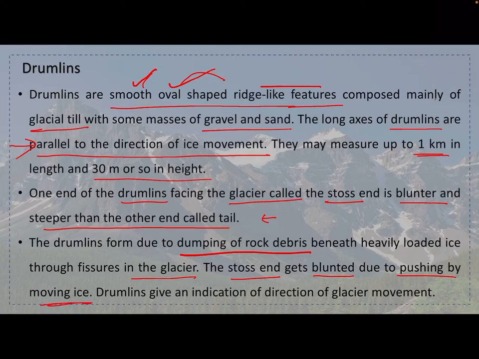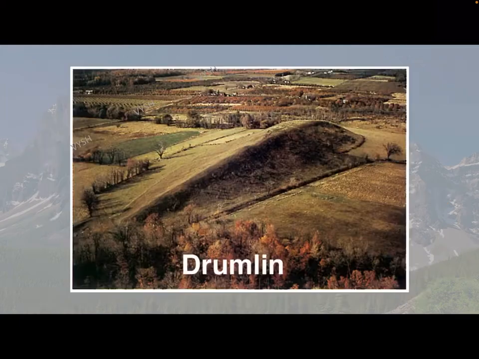Okay, the drumlins give an indication of direction of glacial movement because they are usually parallel to the ice movement. So automatically it gives an indication of the direction of glacier movement also. For example, this is one end and this is the other end. So this is, for example, the stoss end, which is basically the blunt one. Okay, and the other end is called the tail.